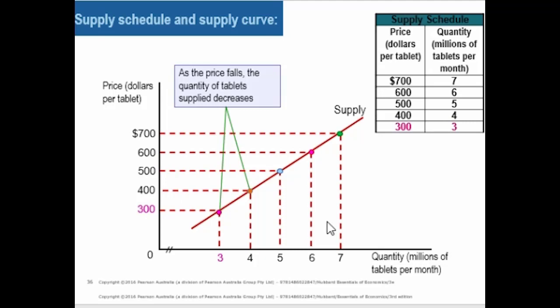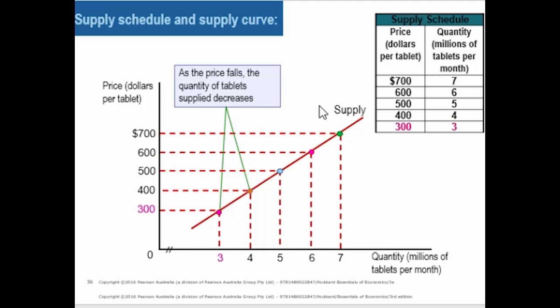And why are we calling it a supply curve? Because supply is a dependent variable. Our supply decision depends on price. We will supply more if price goes higher, and we will supply less if the price goes lower. So first the change occurs in price. Anything which changes first is called the independent variable. And after that, the variable that changes is called the dependent variable. So first the change occurs in price, and then our supply changes, so supply is the dependent variable.